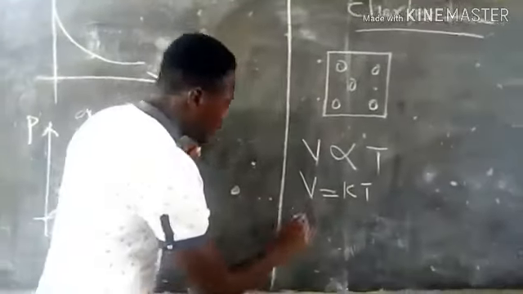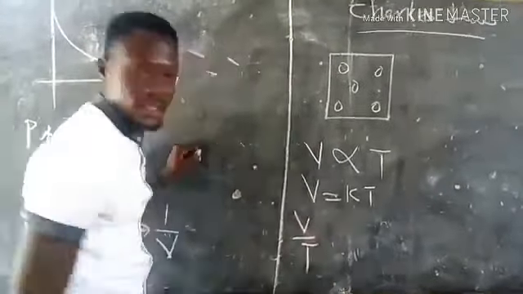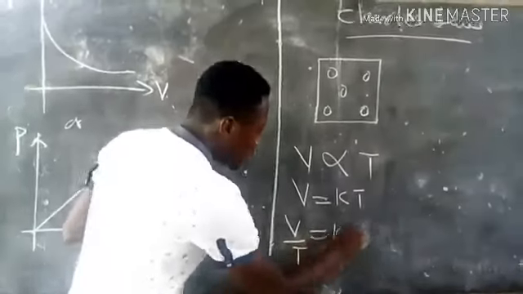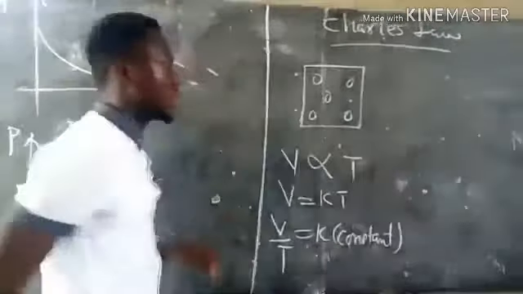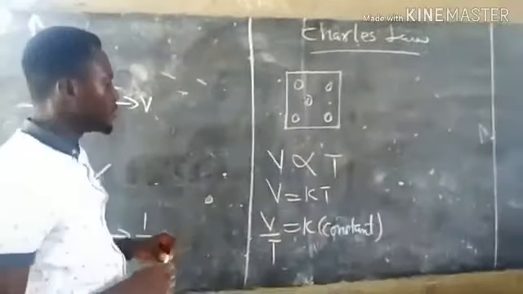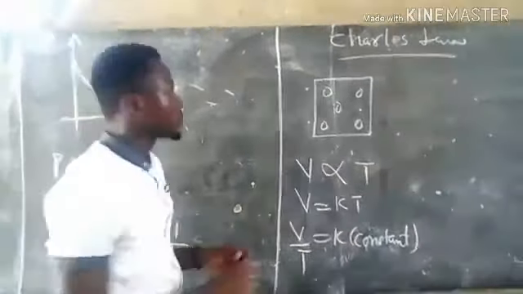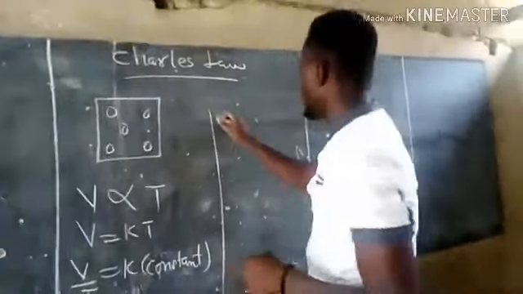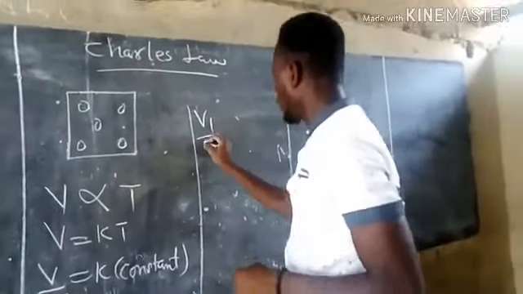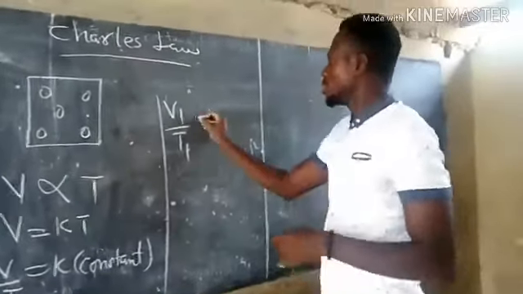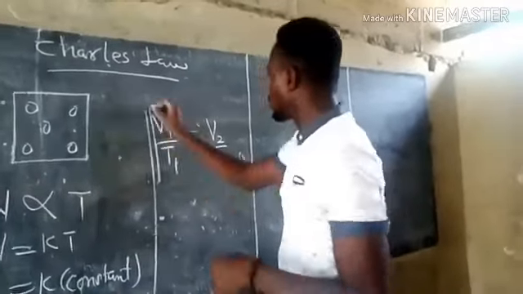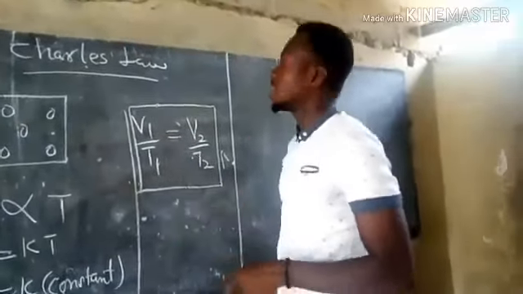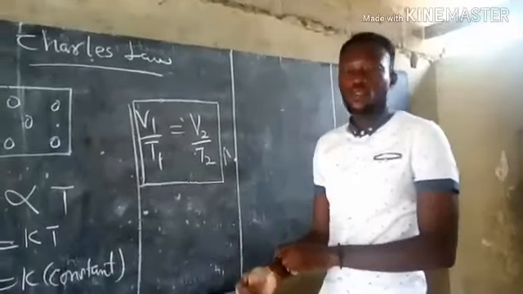So we are going to have V over T equals constant K. Now, let's assume we have changes in the volume and temperature. So we are going to have V1 on T1 equals V2 on T2. So this is the formula under Charles' law.